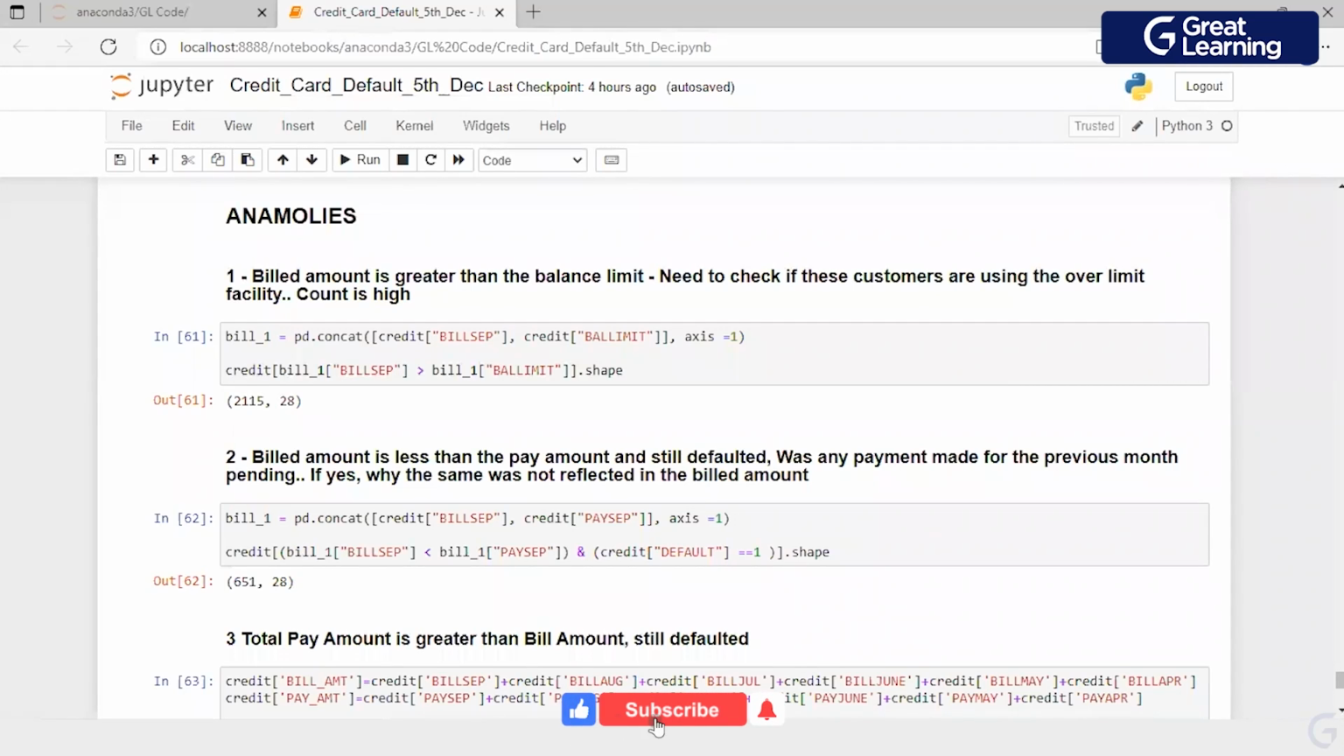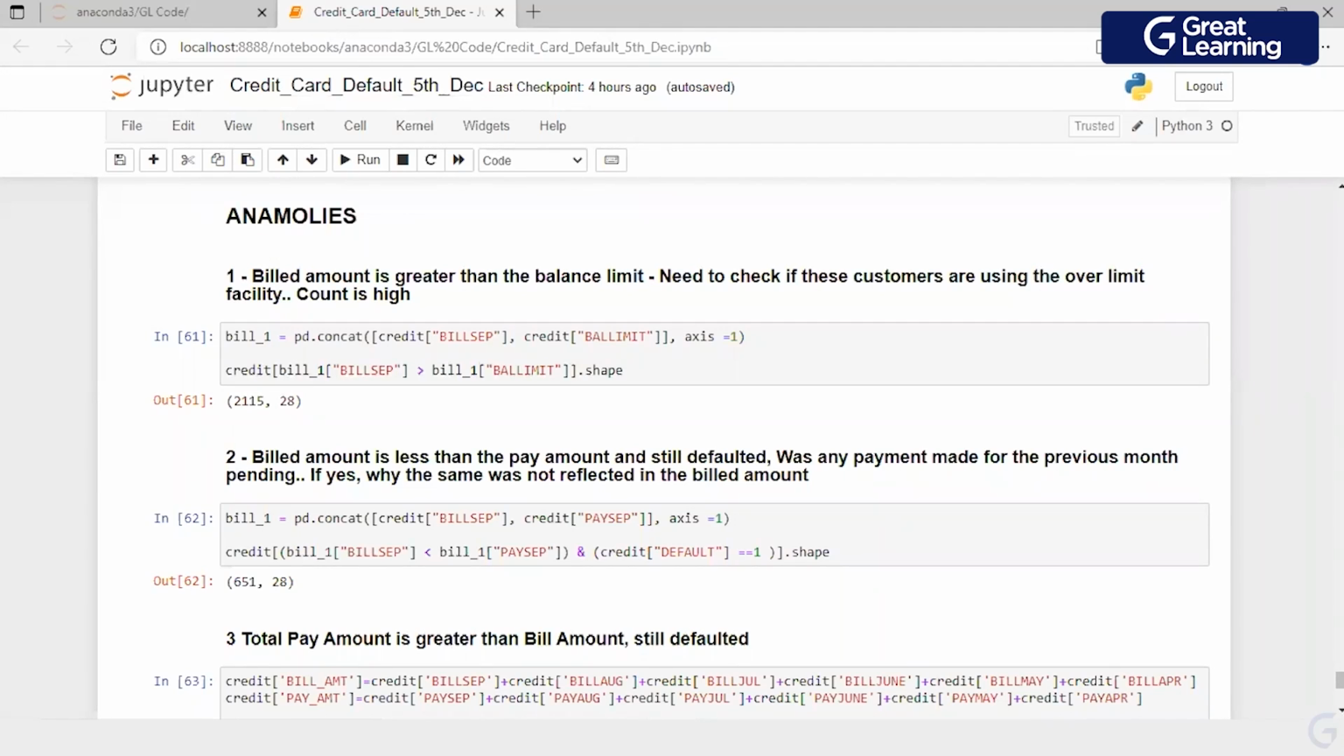Whenever we get hold of a data set, we look for anomalies in it. These anomalies could be based on our limited domain understanding, or they could be real errors in the data set. I've tried to find a couple of anomalies and I'll share them with you. As we move ahead, you will realize whether these are real anomalies or something lacking in our domain understanding. The first anomaly I tried finding is billed amount greater than the balance amount.